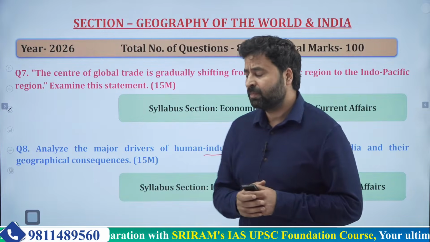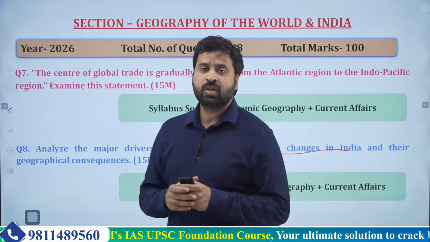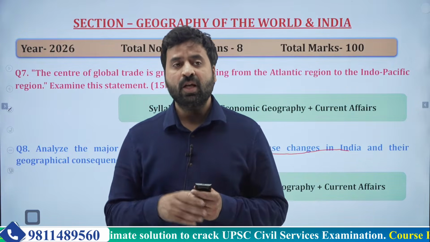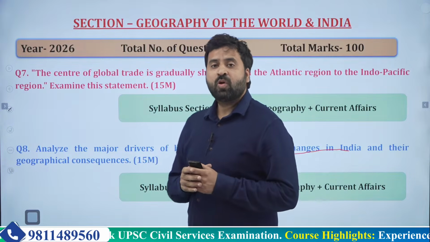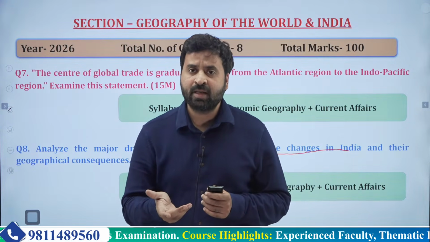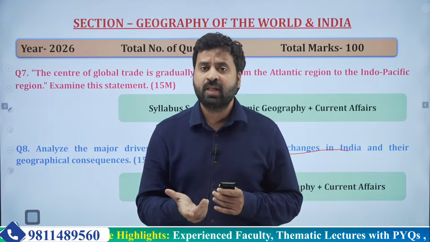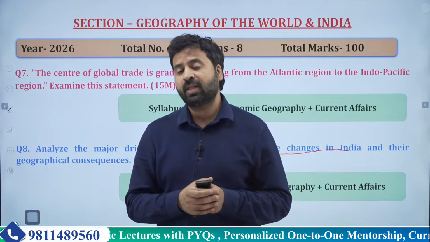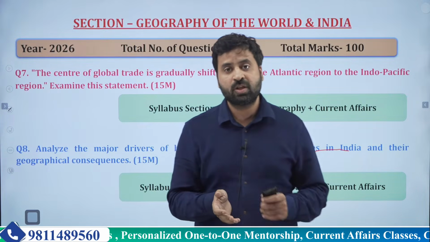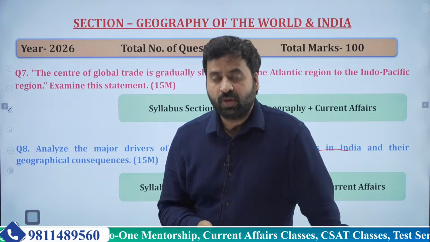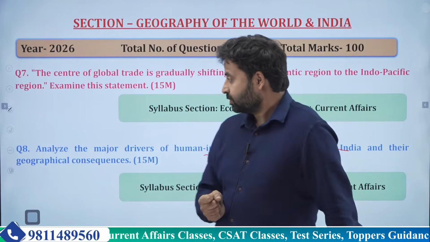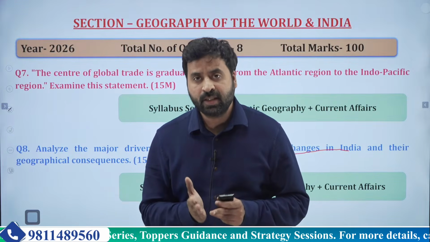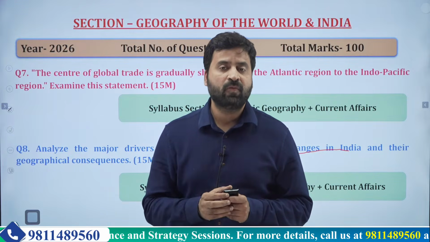So what are the reasons for the human-induced land use changes? The major reason is that the human population is increasing. So more and more barren lands, agricultural land, forest land, and common property resources like grasslands are being occupied by the increasing population to produce more food for the growing population. So what major changes are going on? Agricultural land is increasing at the cost of other land use patterns.